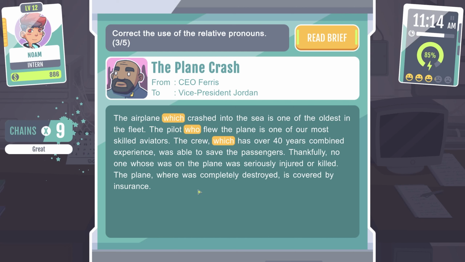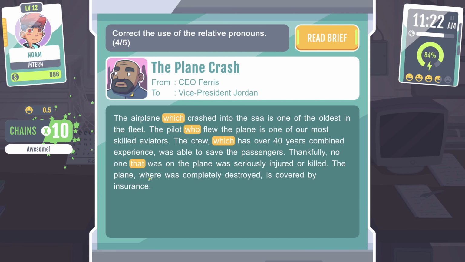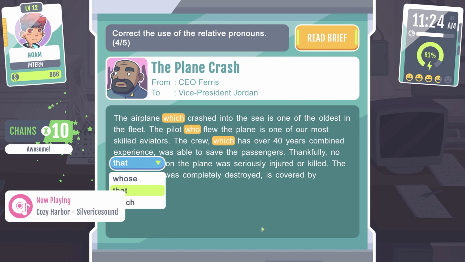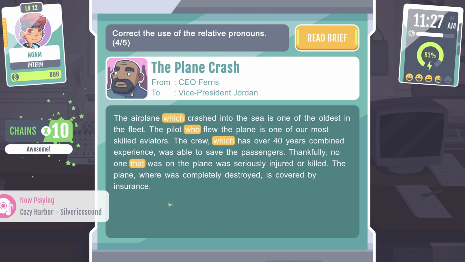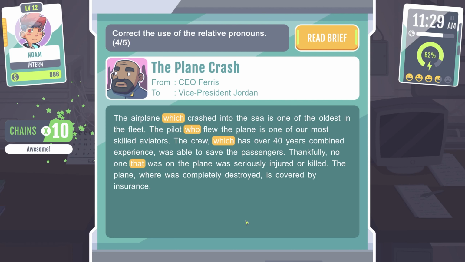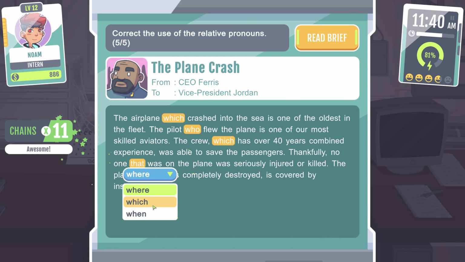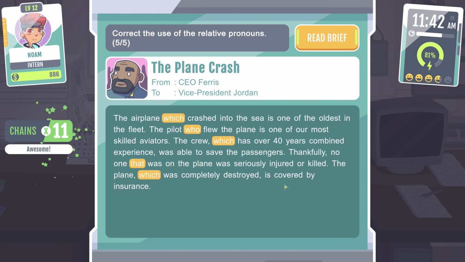I'm gonna go with which. Which was able to save the passengers. Thankfully, no one that was on the plane. Or, well, hold on. No one which was on... Thankfully, no one that was on the plane. It's gotta be that. Thankfully, no one that was on the plane was seriously injured or killed. The plane, which was completely destroyed, is covered by insurance.